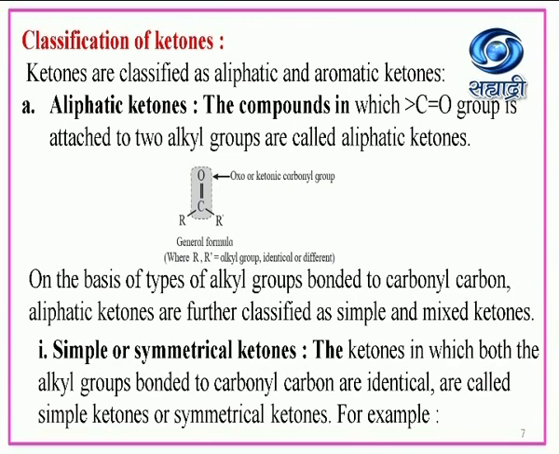So this is the general formula where R or R dash is an alkyl group, that is identical or different, maybe the same alkyl group or maybe a different alkyl group. On the basis of types of alkyl groups bonded to carbonyl carbon, aliphatic ketones are further classified as simple and mixed ketones. Number 1, simple or symmetrical ketones, that is the ketones in which both the alkyl groups bonded to carbonyl carbon are identical are called simple ketones or symmetrical ketones.